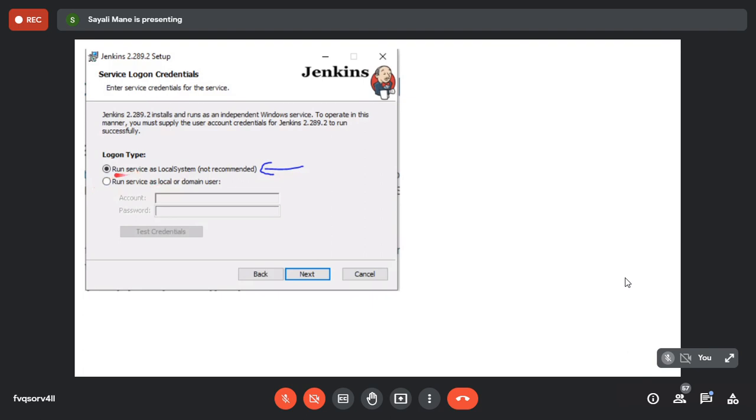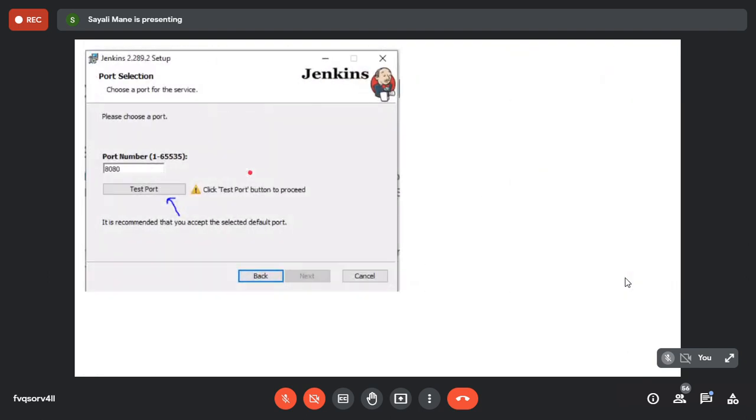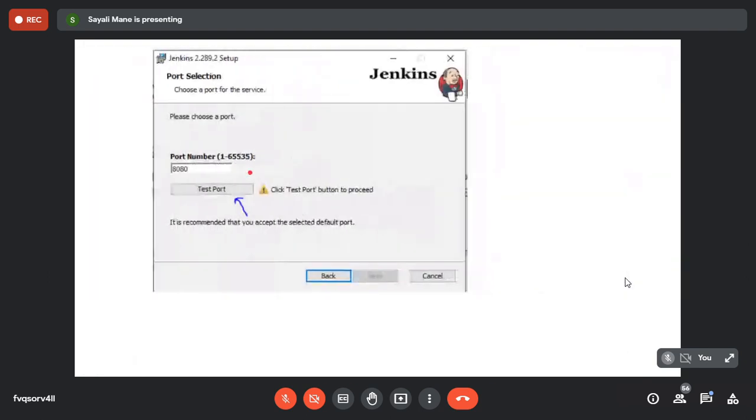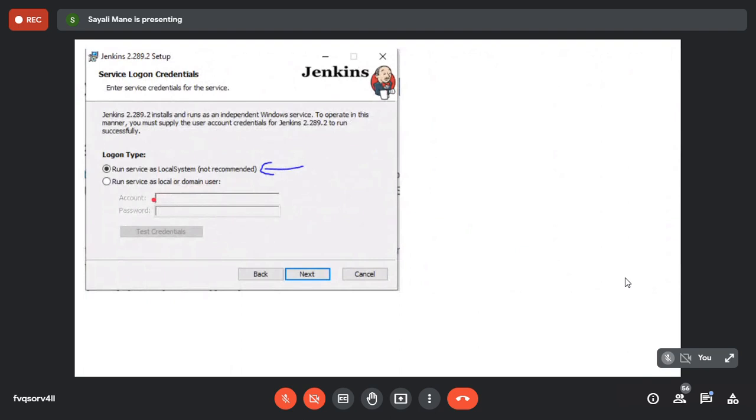Now see here, run service as local system is there. So please don't click over it, because it's clearly there, not recommended is there. Just wait a minute. So click on this thing and click on the next button.